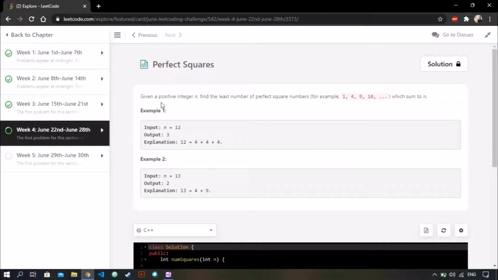Perfect squares. Given a positive integer n, find the least number of perfect squares which sum to n. For example, if n is 12, there are three perfect squares, 4, 4 and 4, that sum up to 12. For the second example, 13, there are two perfect squares, 4 and 9, which sum up to 13. So the answer is 2. Okay, let's look at how we can solve this.